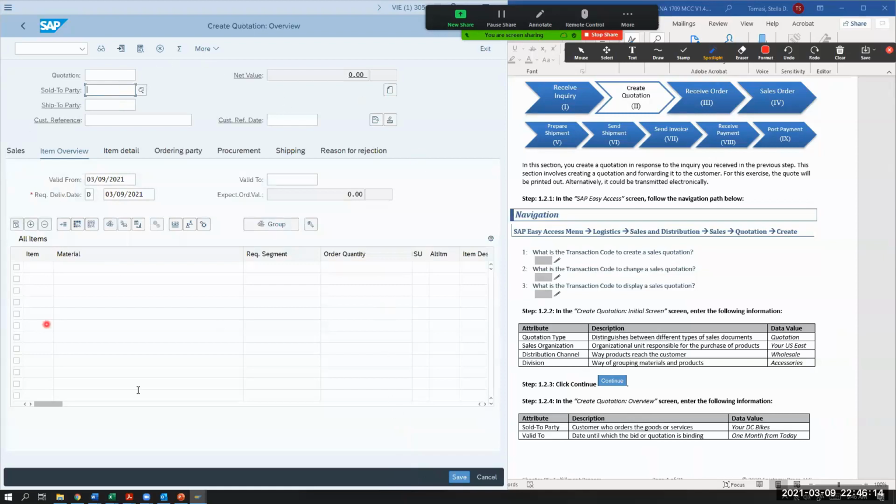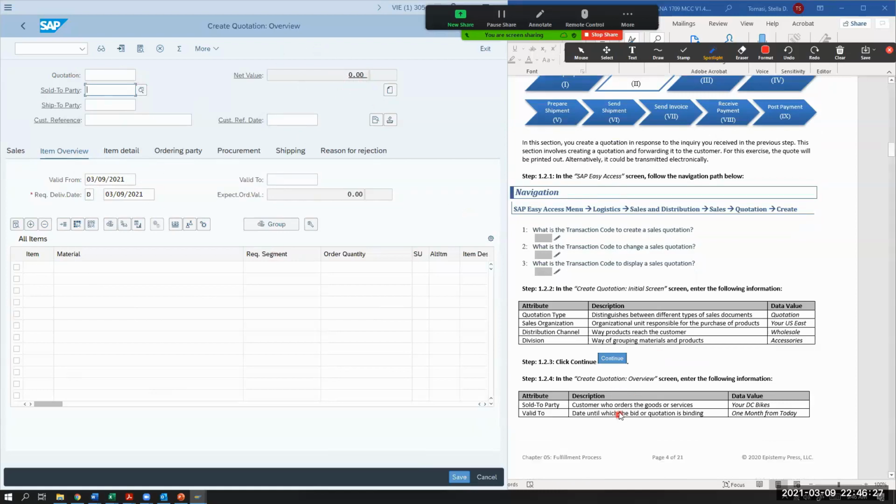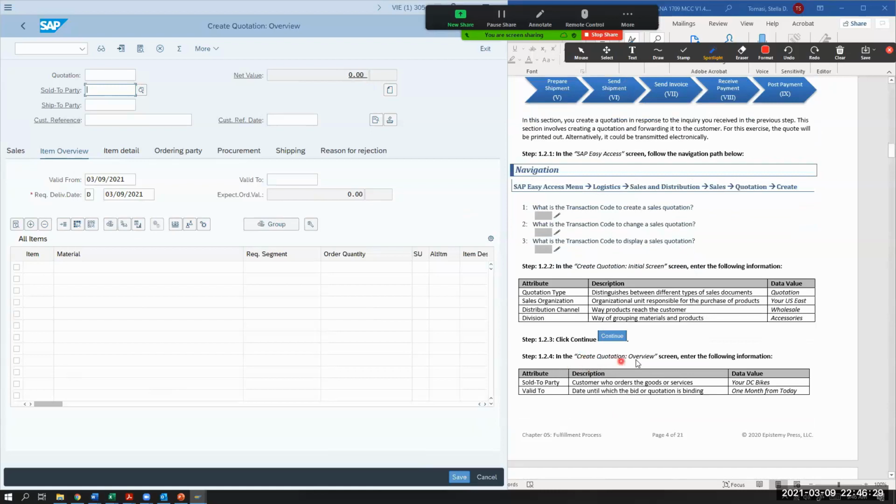And so I'm in this screen here, which is your quotation screen, okay? This looks kind of familiar. You have all this information at the top, some items and tabs at the bottom, and your net value will show up here. So what we're going to do in the create quotation overview screen is enter the following information.